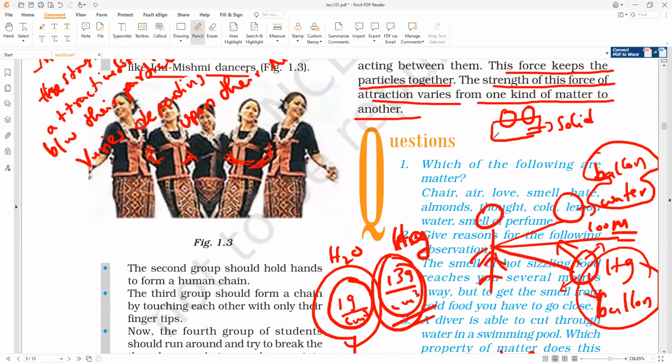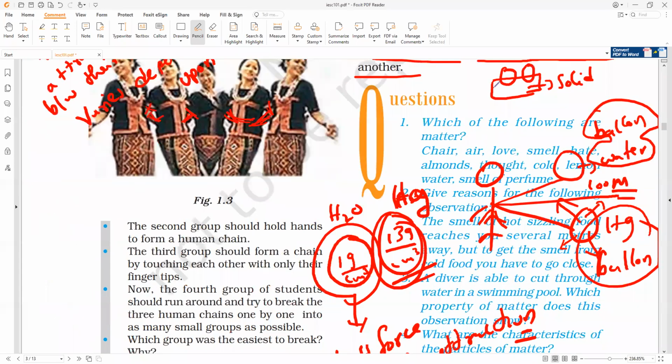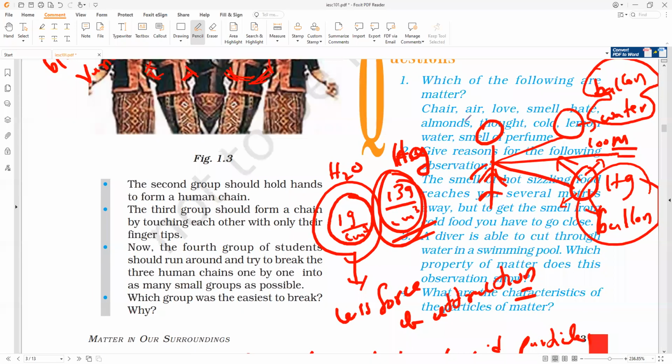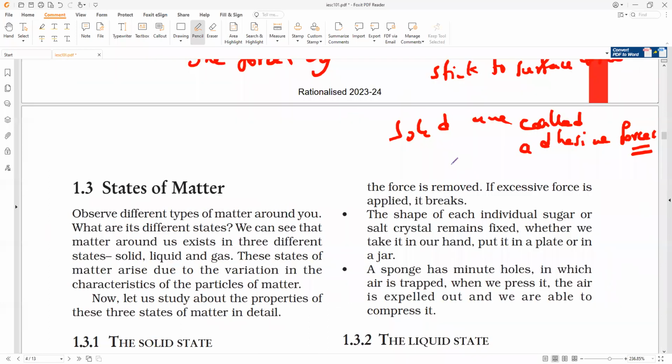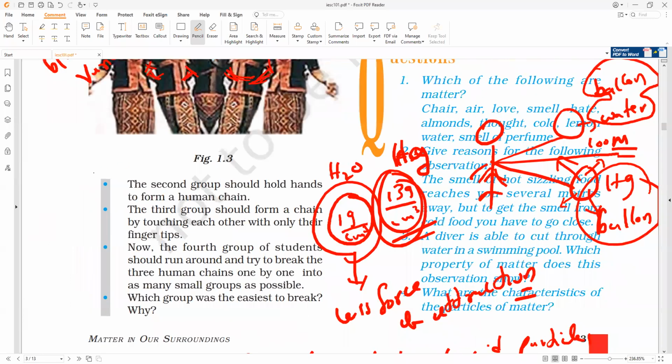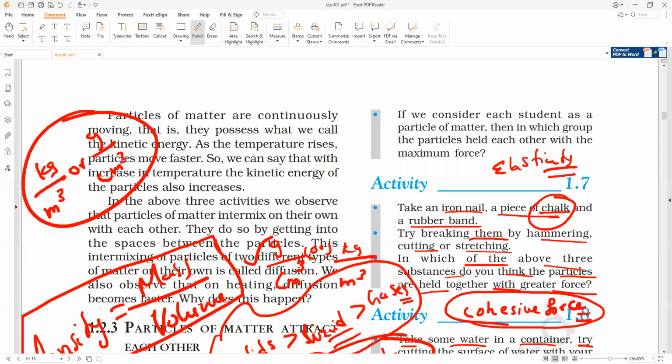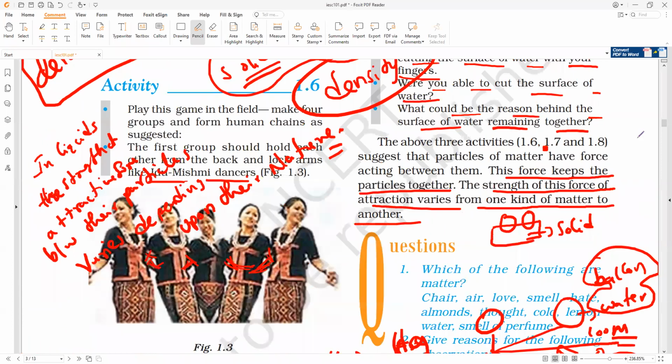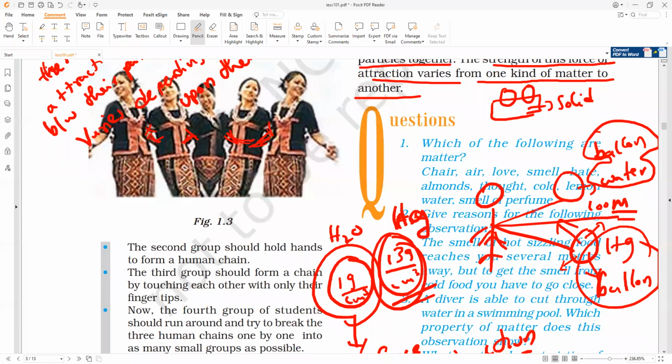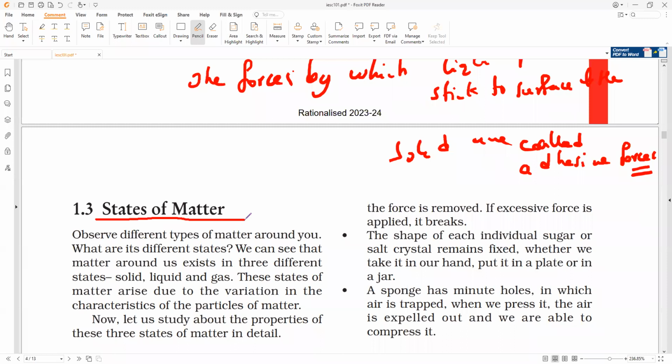Till here, answer the in-text questions by tomorrow's class. Then from here we'll continue in tomorrow's class with states of matter.